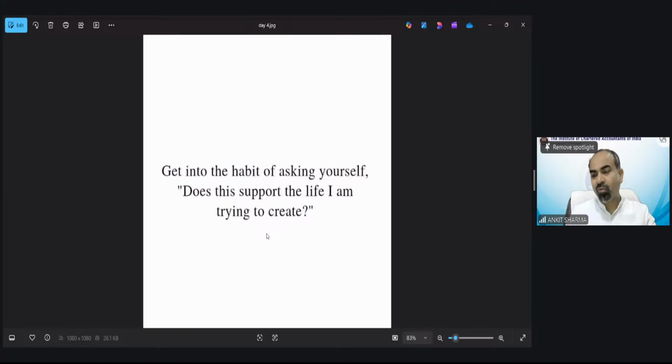So if you are involving yourself in any activity, if you are going to a party or a function for 3-4 days, ask yourself whether the decision you are taking is going to support the future you are looking for. And please make this a habit.